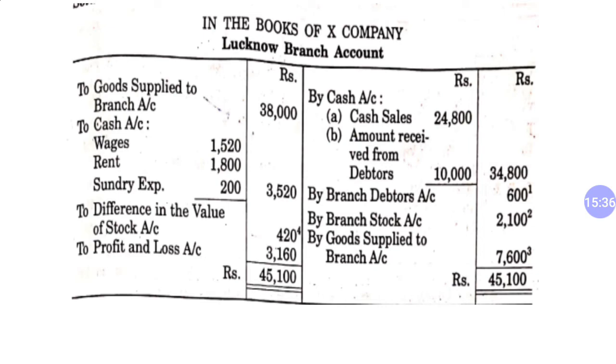Now let's check the debit side. To difference in the value of stock: your closing stock is 2,100 at IP. You will have to calculate 20% of this 2,100. This is the amount of profit included in the closing stock value, and it will be posted on the debit side. Now after that you have to find out the balancing figure. As you can see, the credit side is more than the debit side, so this 3,160 is your balancing figure, the profit and loss account.